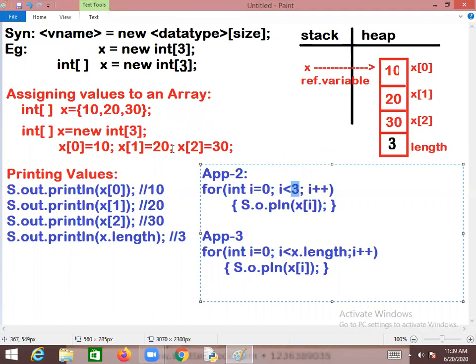But rather than that, if you write like this, we appreciate you. The reason is, whenever you change the size of the array, it implicitly reflects here.